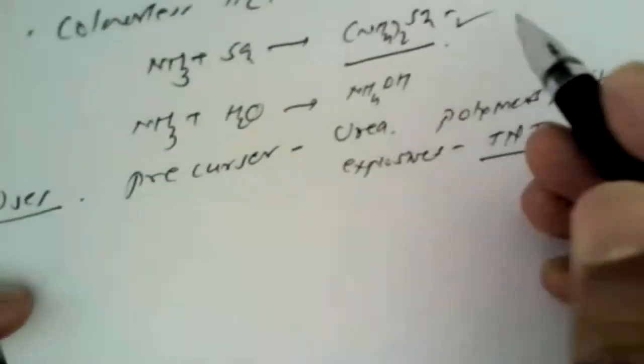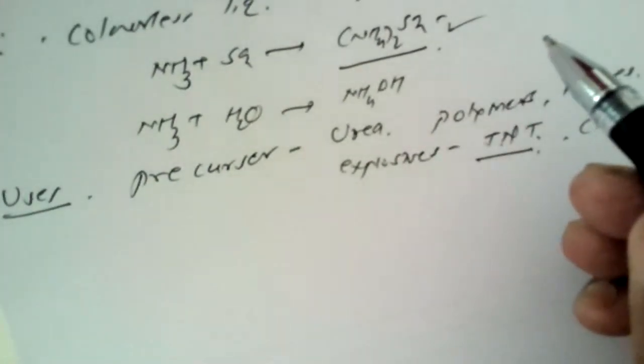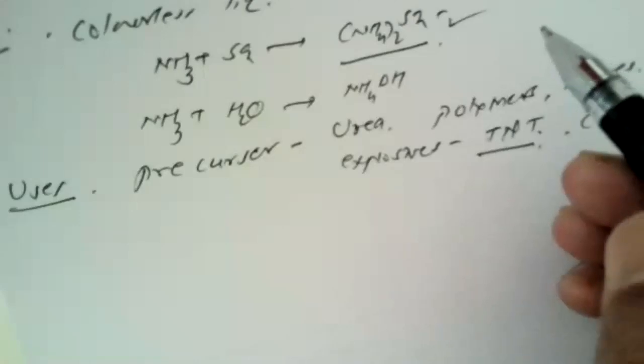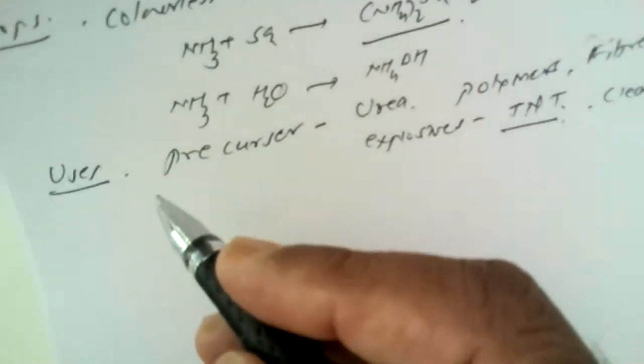So while working in the laboratory with ammonia, you should not touch your head with your fingers having some ammonia on them. Otherwise, it will bleach your hair.